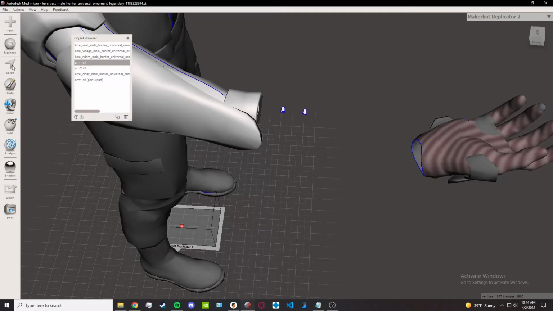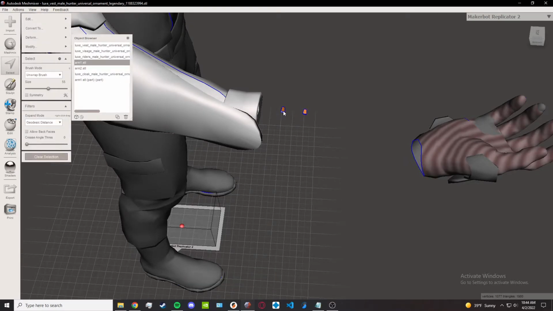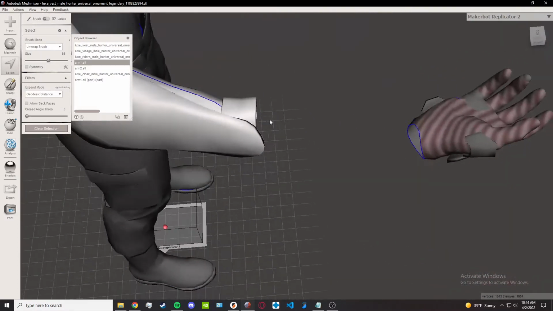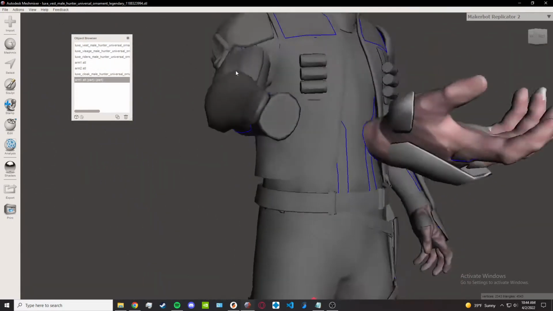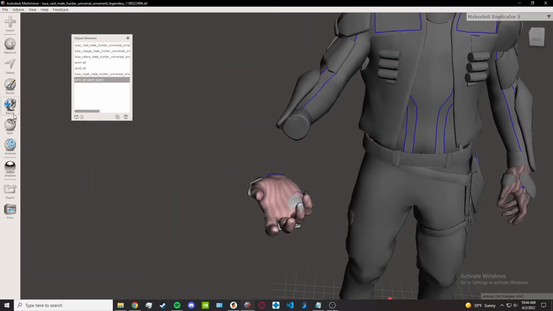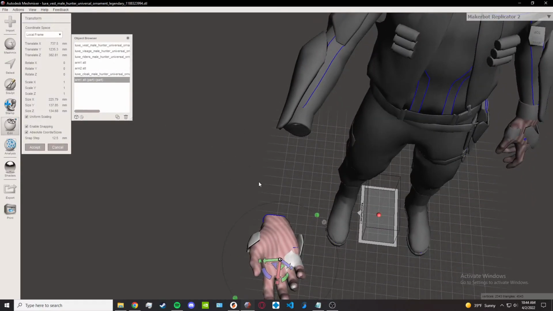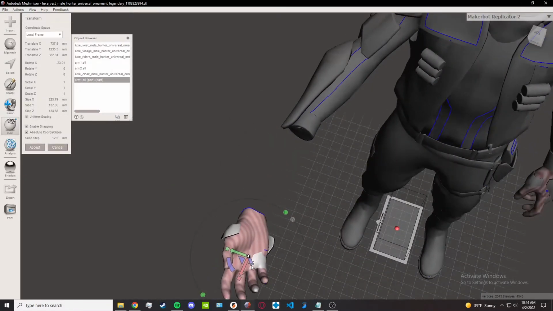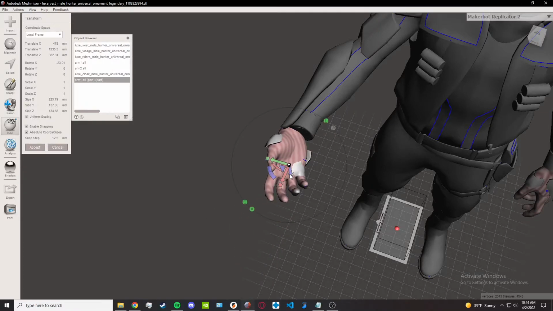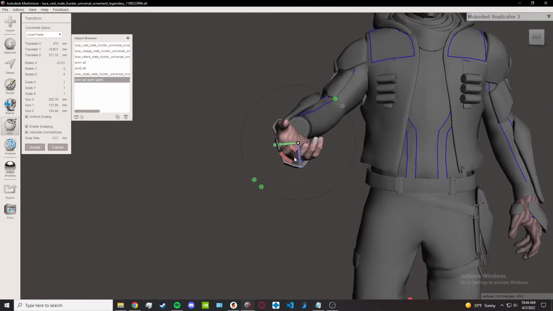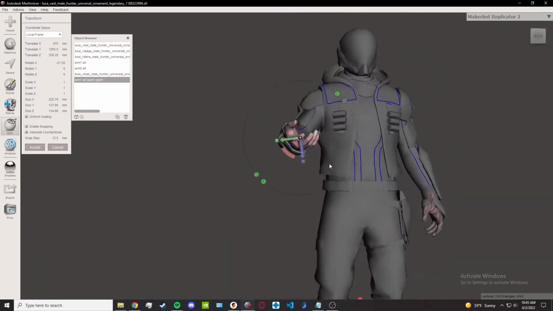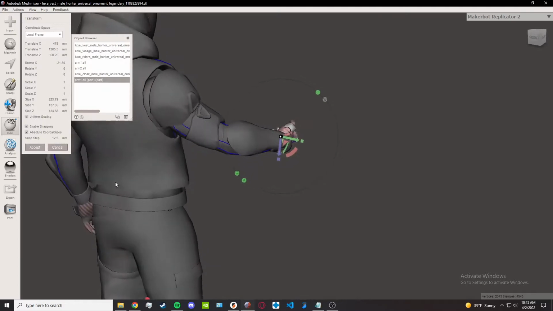We've got these little excess pieces right here. Use select. Got the whole thing, hit delete. There you go. Now we can go back to the hand right here. Back to transform. Orient it in a way that doesn't make it look too round. Bring it back. Want it to look a little bit natural.